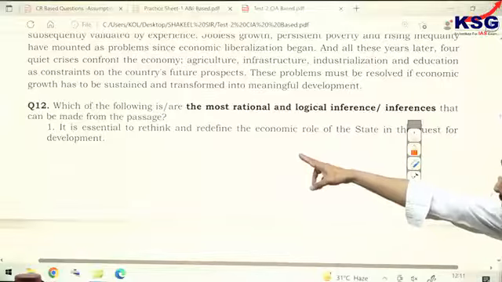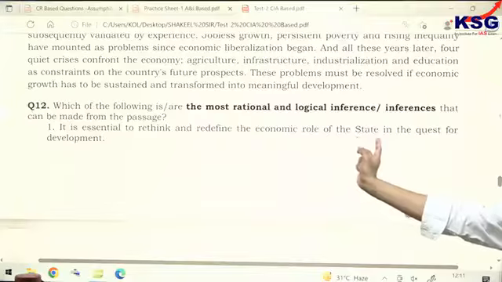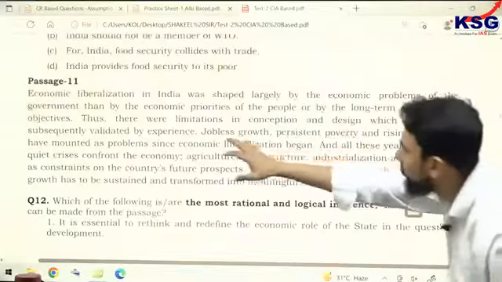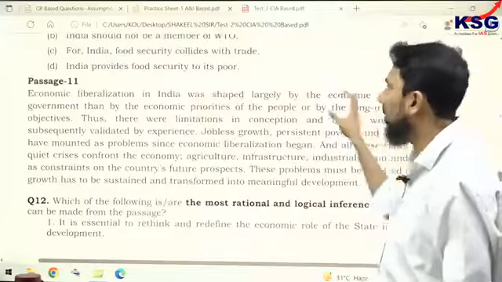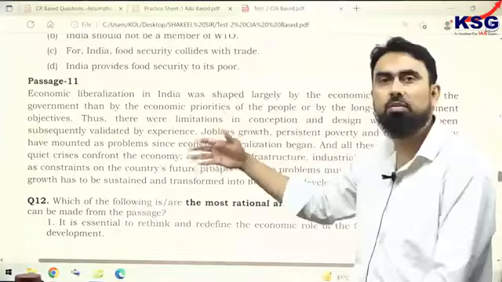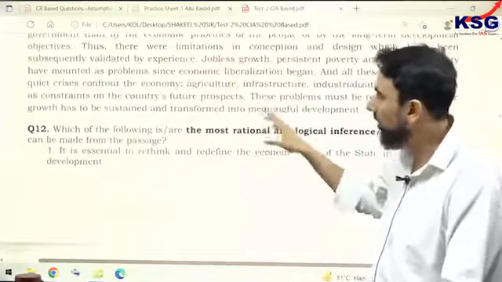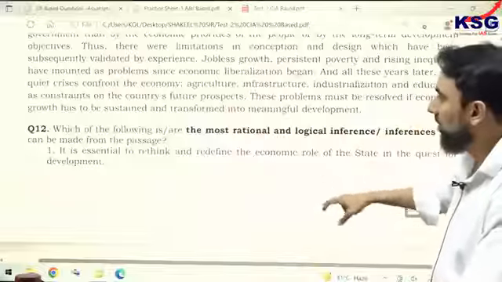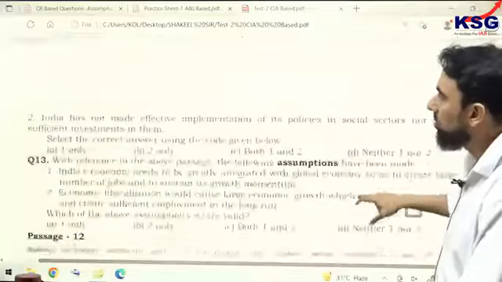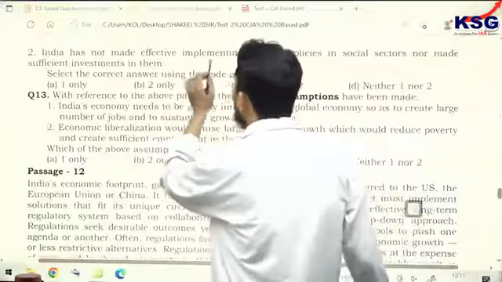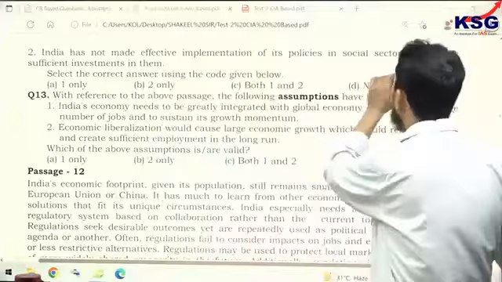As it happened in India, the author says it was largely shaped by the economic problems of the government rather than the economic priorities of the people, and hence it created gaps and crises in some sectors. So the first statement is valid. The second says that India has not made effective implementation of its policies in social sectors.